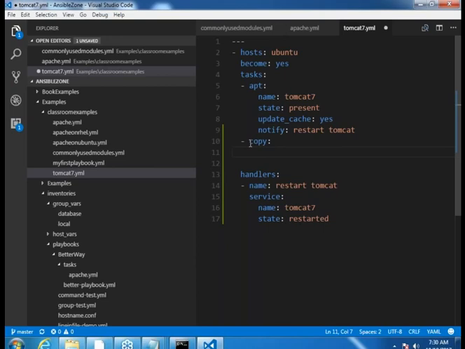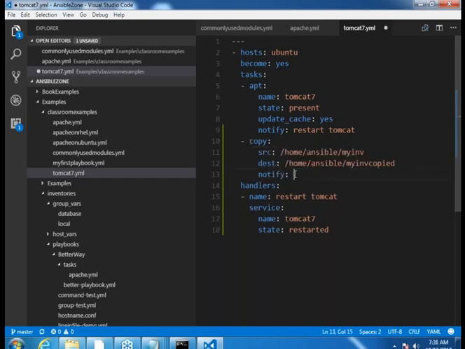After this copy, I want to restart Tomcat again. So then what I would do? I'd basically say notify, and what is the name of the handler? Restart Tomcat. It has to be exactly the same. Remember that. Now there is no need for me to write two service commands after two activities which need restart. That's the whole idea of handlers.